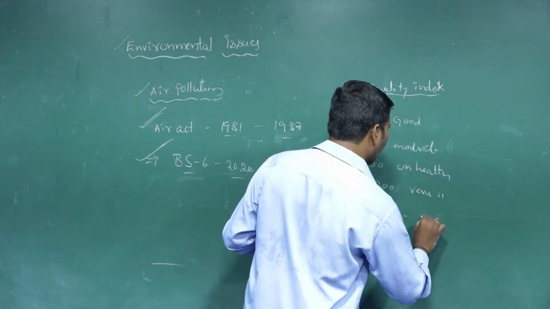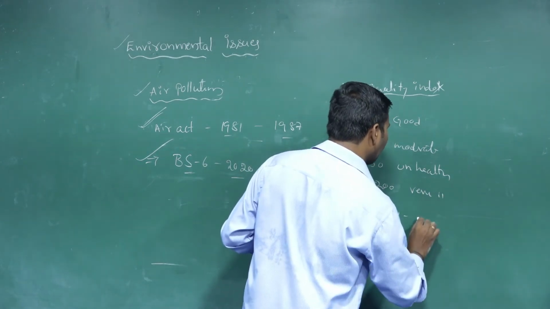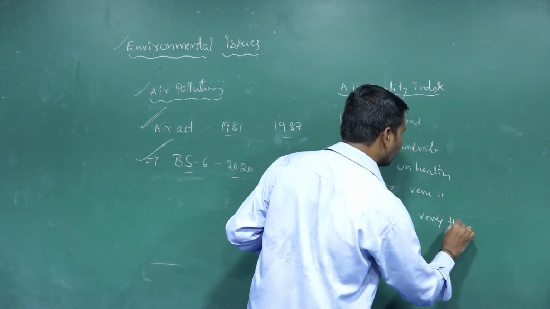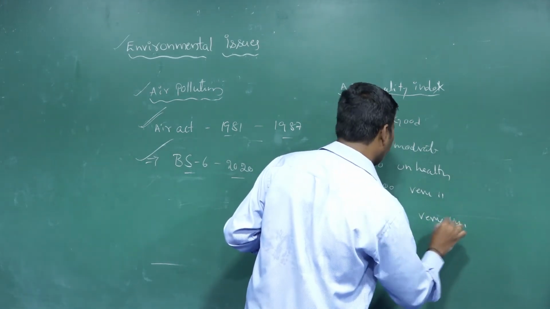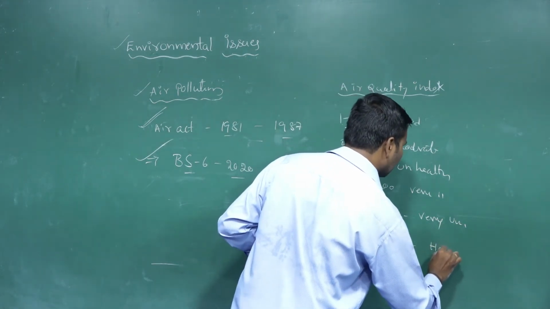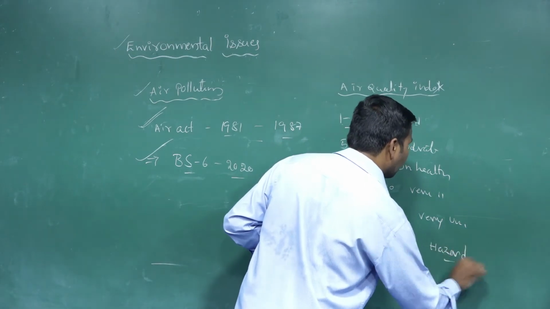very unhealthy here, and 300 plus is the hazard or poisonous.